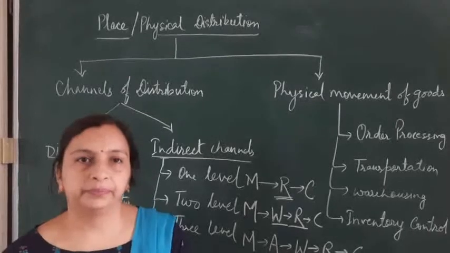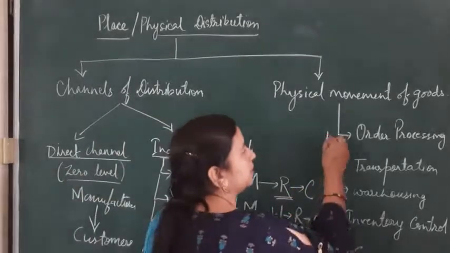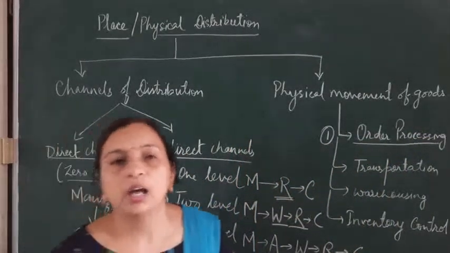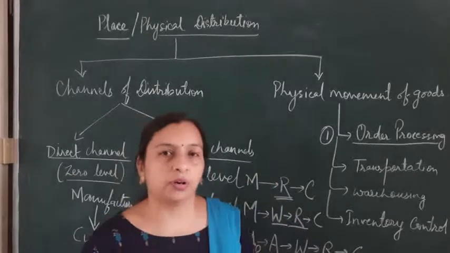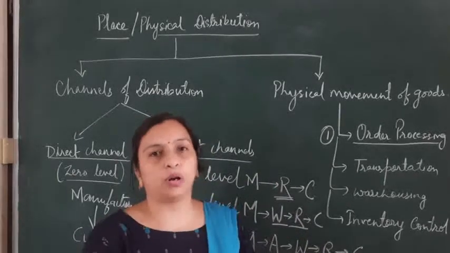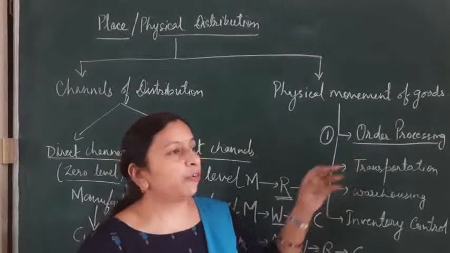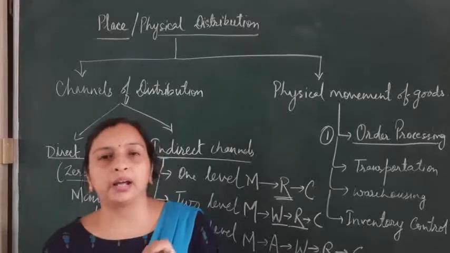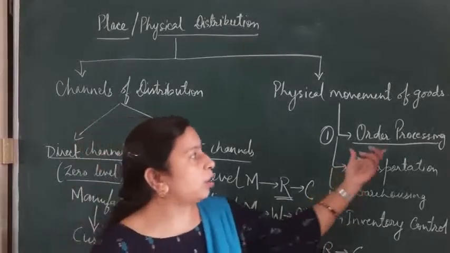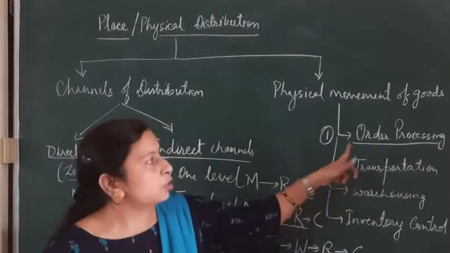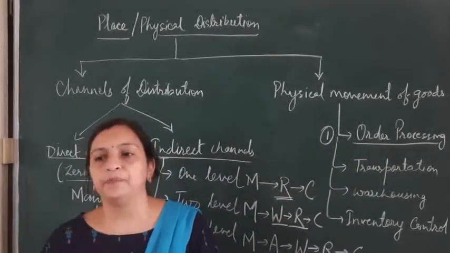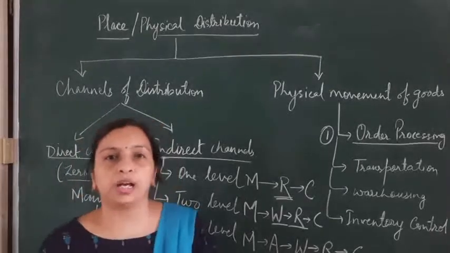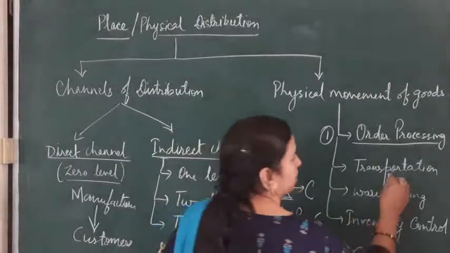Okay. So first one is order processing. Means what? It is a systematic and speedy processing of the orders. Once a customer places an order to the manufacturer, then for proper delivery of goods in right quantity and of right quality, this order processing has to be done very carefully. So after this, next is transportation. Transportation means carrying raw materials and finished goods from one place to another. This creates place utility.